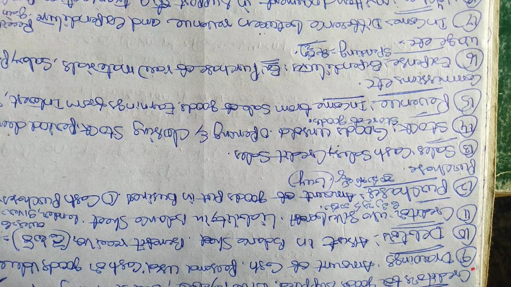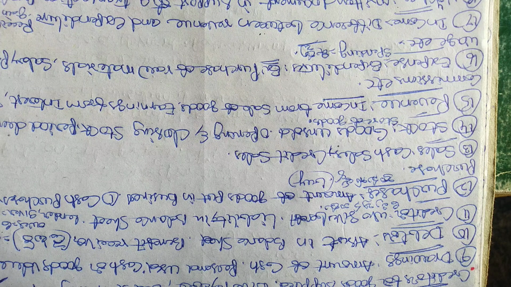The 15th concept, revenue. Revenue is nothing but an income. Income from sale of goods are known as revenue. In the same way, earnings from interest or the dividend, or if you get the commission, these are all the forms of revenue.